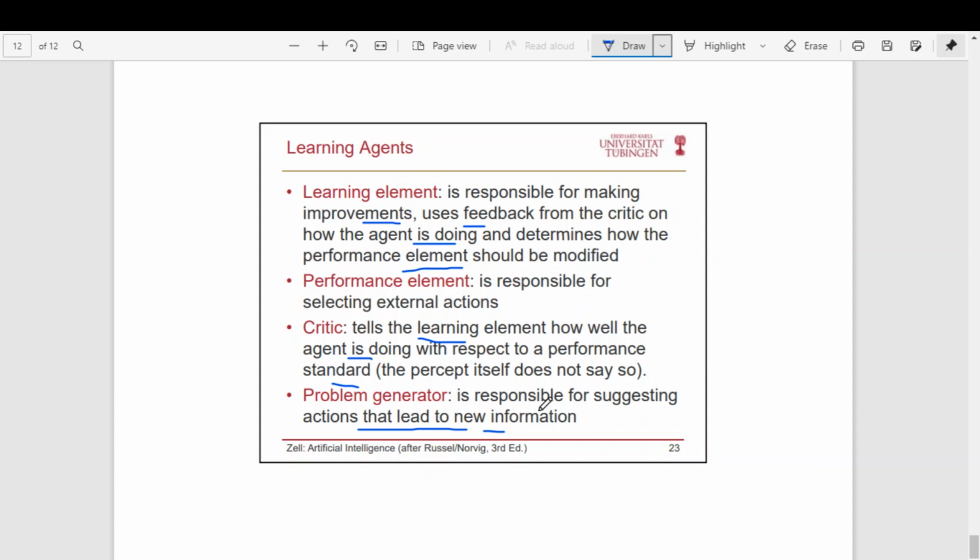And then we have also discussed different types of agents: simple reflex agent, model based agent, model based and goal based, model based and utility based, and learning, right? So learning and being autonomous are the important characteristics of an intelligent agent.